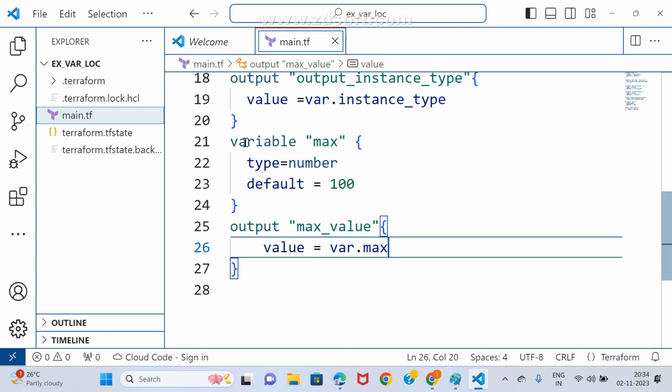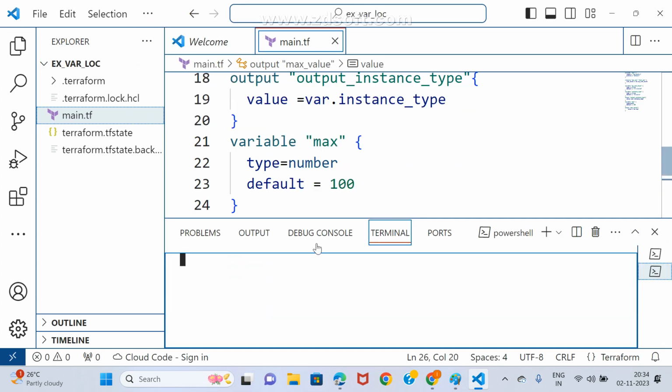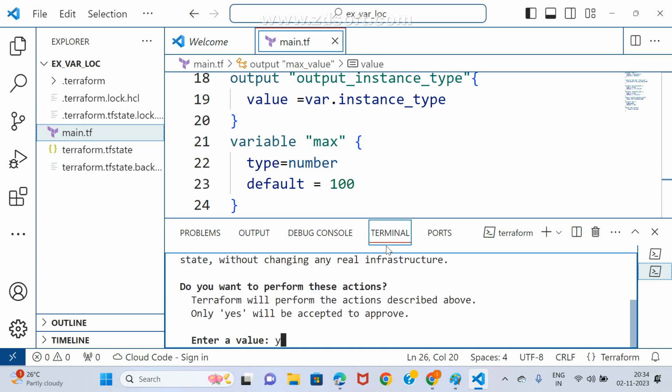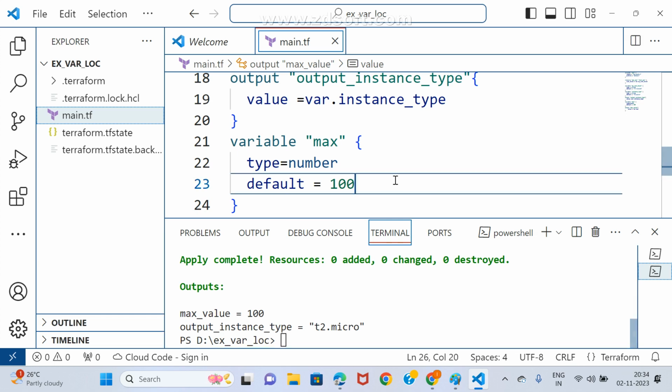Where is our program? There. Now go to the terminal, new terminal. Okay, up arrow, play it, check what happened. Now giving yes. See, I got the max value 100. I got the output instance type is t2.micro. But I may do a small modification. Observe, I don't want it like this.